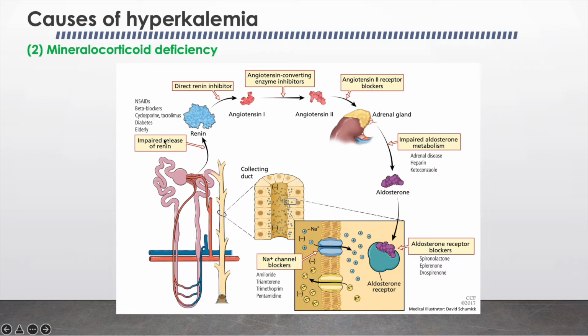For example, impaired renin release occurs in elderly patients, in patients with diabetes, or patients using NSAID, beta blocker, tacrolimus, etc. Then a direct renin inhibitor, use of ACE inhibitor, use of angiotensin receptor blocker, then impaired aldosterone metabolism, which is seen in adrenal disease, or use of drugs like heparin and ketoconazole. Then aldosterone receptor blockers like spironolactone, or sodium channel blockers like amiloride, triamterene and trimethoprim.